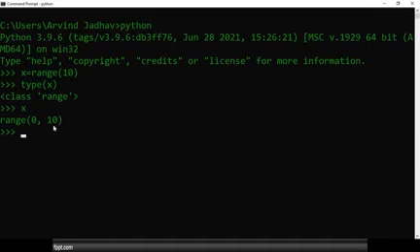Now if you want to print the elements, we have two options: we can use an index or a slice. But if you want to print all the elements, then we can use a loop. For example, here I use a loop: for i in x, the content of x will be copied one by one into i, and that will be printed. So here I'm printing i.